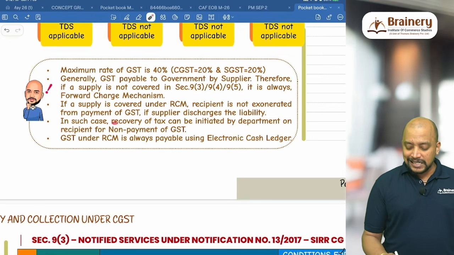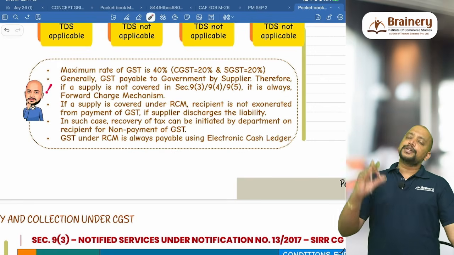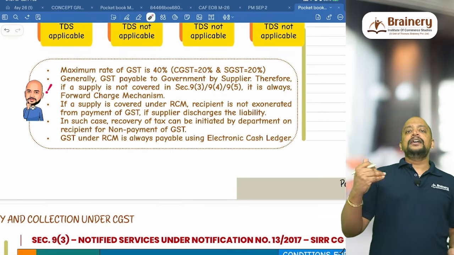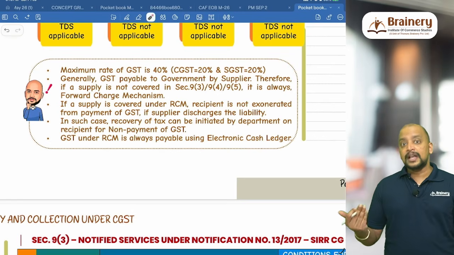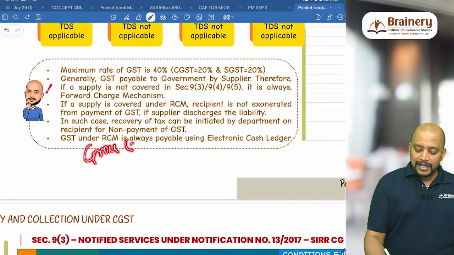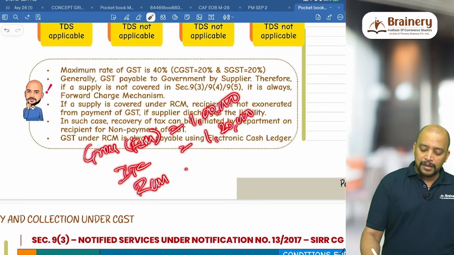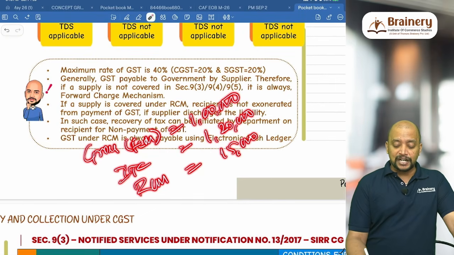In such case, recovery of tax can be initiated by the department on the recipient for non-payment of GST. Then one more important point, GST under RCM should always be paid through electronic cash ledger. For example, if your gross liability is 1 lakh and you have an ITC of 1,20,000, so what is your gross liability under FCM? The gross liability under FCM is 1 lakh, and the ITC will be 1,20,000. RCM liability is 15,000. If you see logically, 1,15,000 you have the liability, 1,20,000 you have the credit.